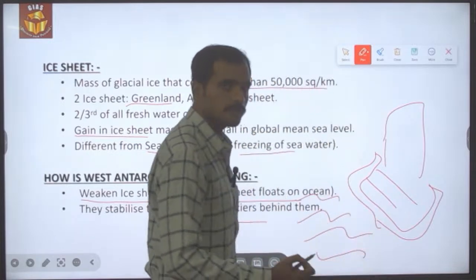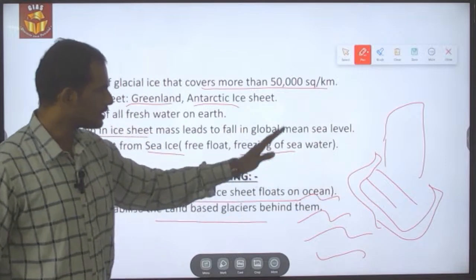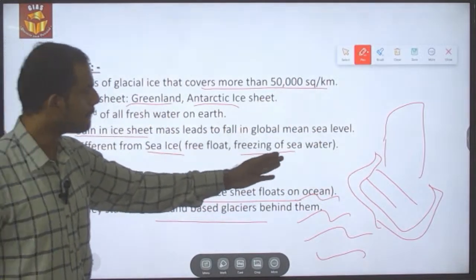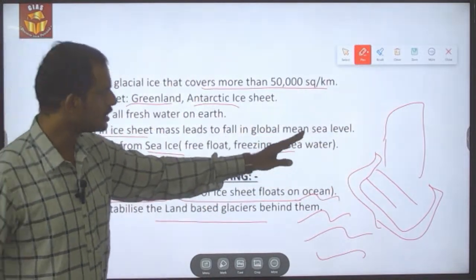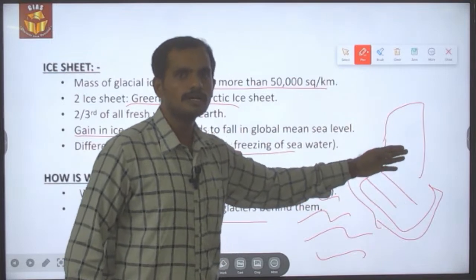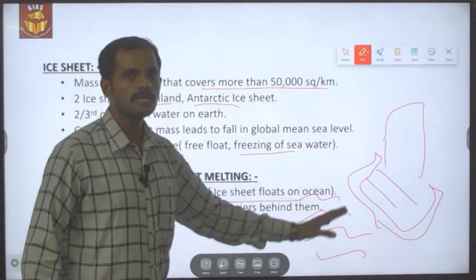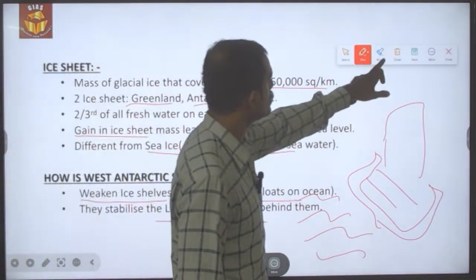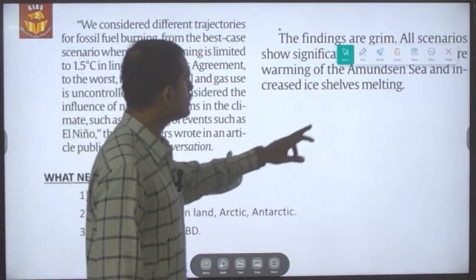Because of the warmness of the ocean water, this ice shelf is melting, as a result of which the land based ice sheet beneath is losing its support, which in turn leads to a decrease in the ice sheet. This is how the ice sheet is melting in the Western Antarctica part.